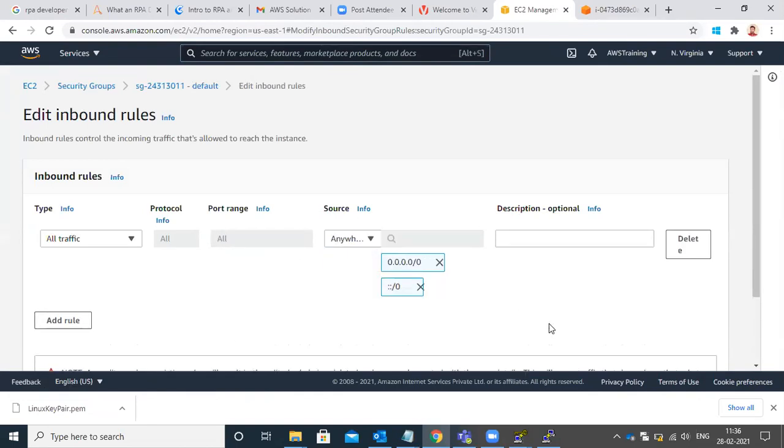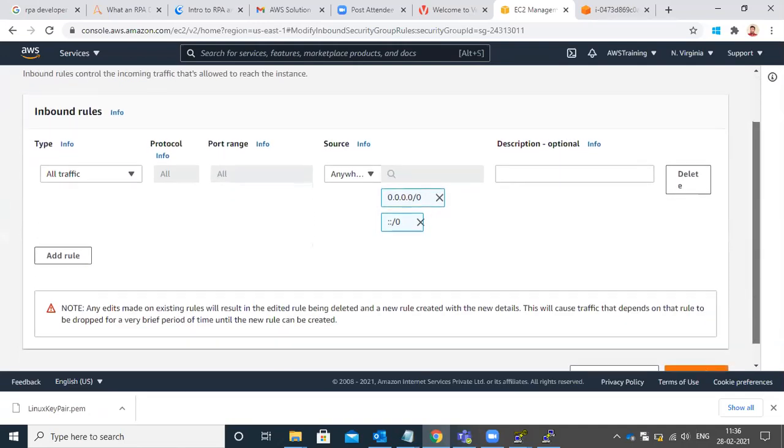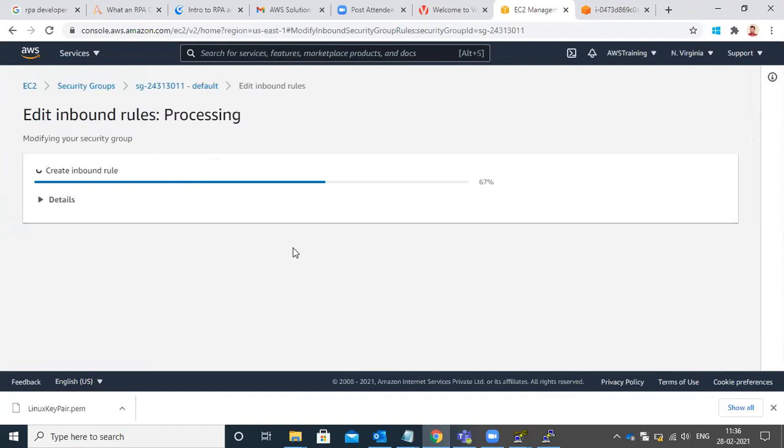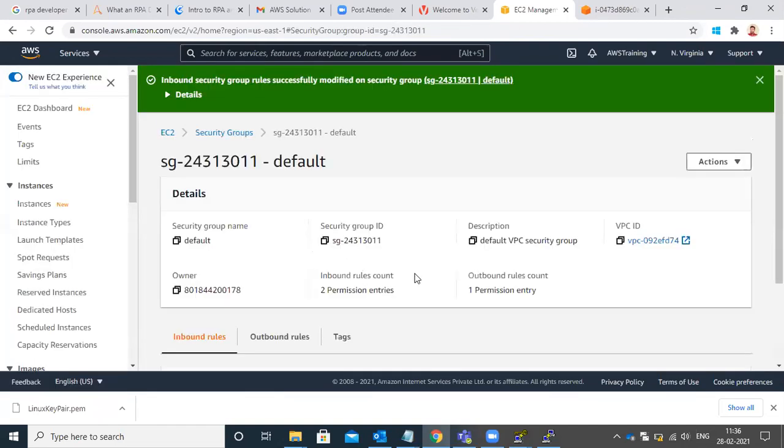Scroll down and save it. Outbound is not required. Go back to the database console. Click on services at the top.